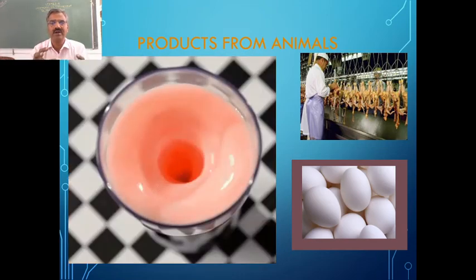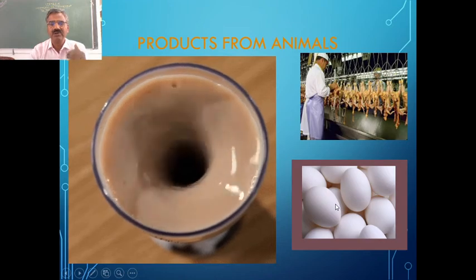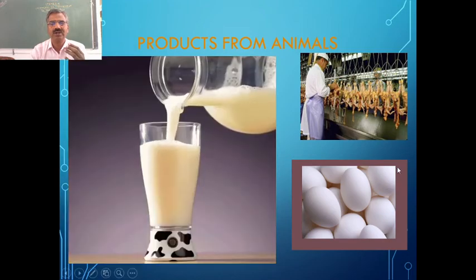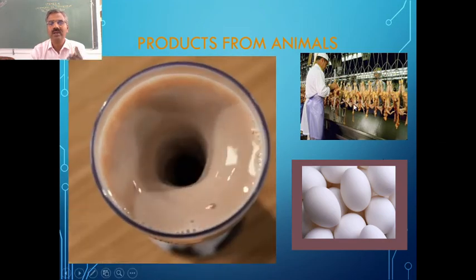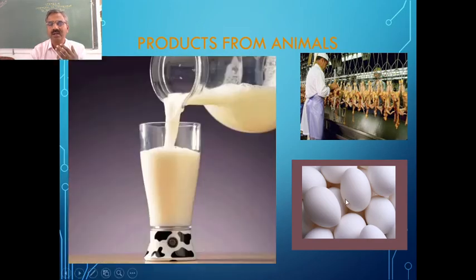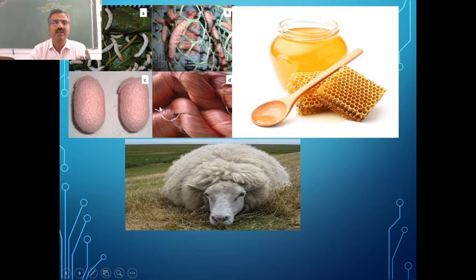What are the various products we get here? We get milk, which is one of the major sources of nutrients especially for children, rich in calcium. Then you can see this is the meat which we get from different animals, and we get eggs, or wool which we use for making yarn and then clothes. Then we get honey, which is one of the richest sources of nutrients. Then we use the wool for various purposes.